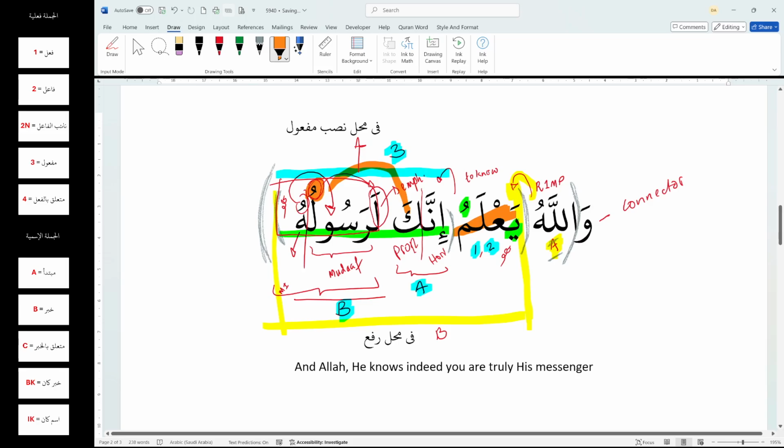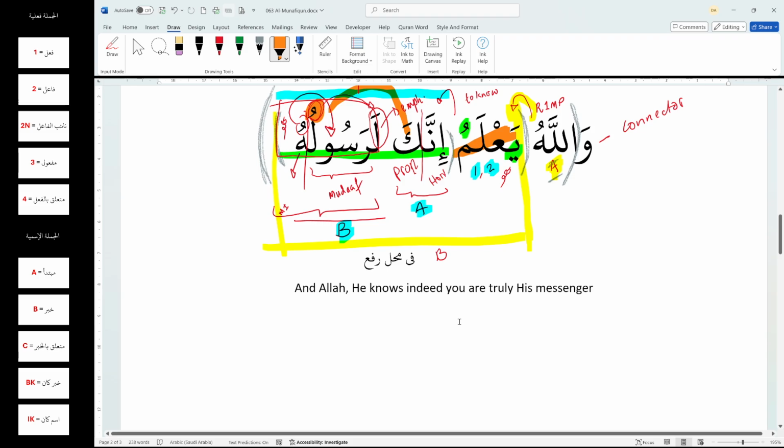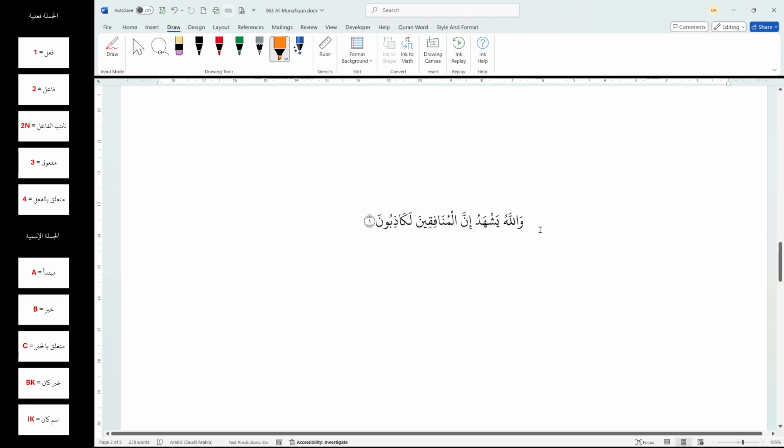Let's continue where we left off. We did Wallahu ya'lamu innaka la rasuluhu. So let's move on and see what we have next. So, Wallahu yashhadu innal munafiqina laqazibun. Let's focus on this part now.